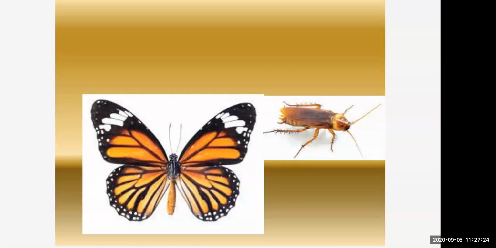These animals are unisexual, meaning they are either male or female. Examples: crab, spider, scorpion, millipede, centipede, cockroach, butterfly, honeybee, etc. So many animals. If you search on the internet, you will find a lot of animals belonging to phylum Arthropoda.